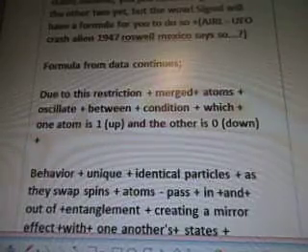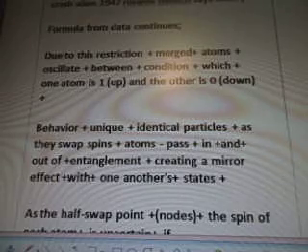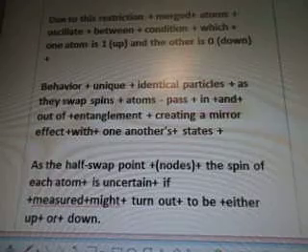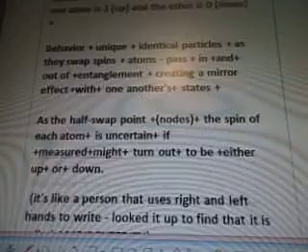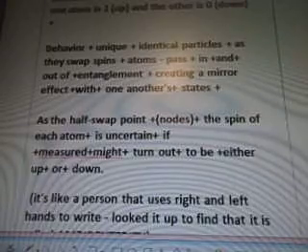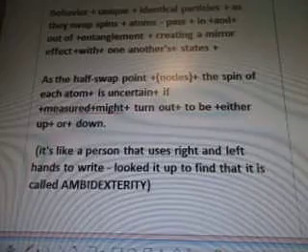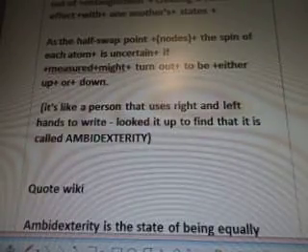Due to this restriction, merged atoms oscillate between a condition in which one atom is 1 up and the other is 0 down. The behavior unique to identical particles as they swap spin, atoms pass in and out of entanglement, creating a mirror effect with one another's states. At the half-swap point, or the nodes, the spin of each atom is uncertain, if measured, might turn out to be either up or down.